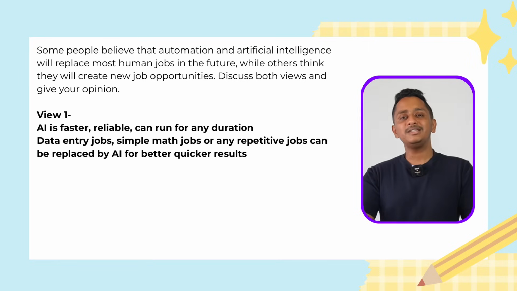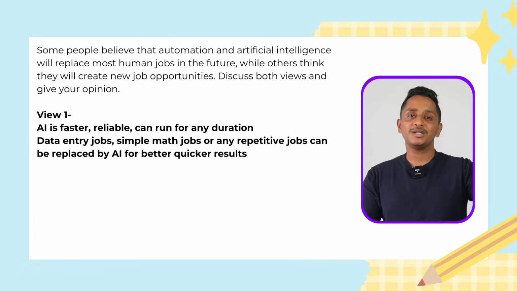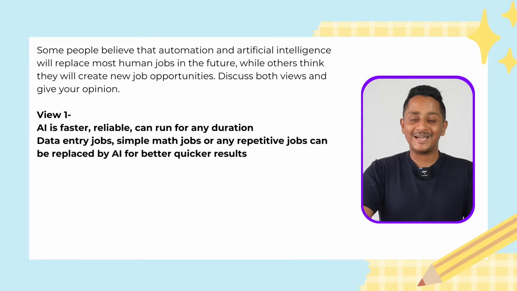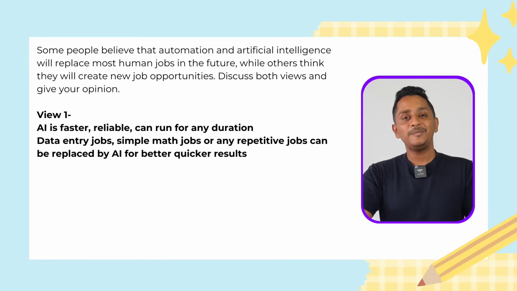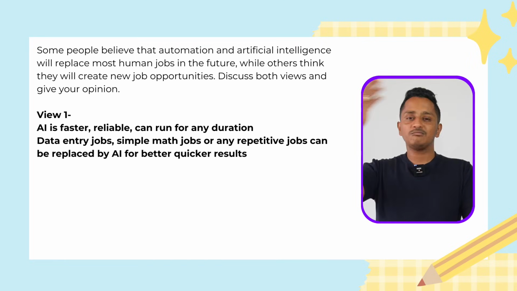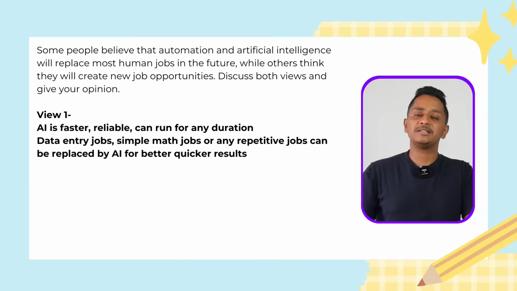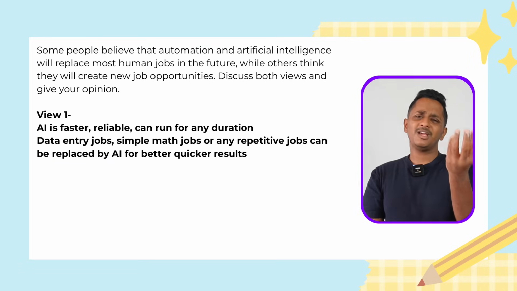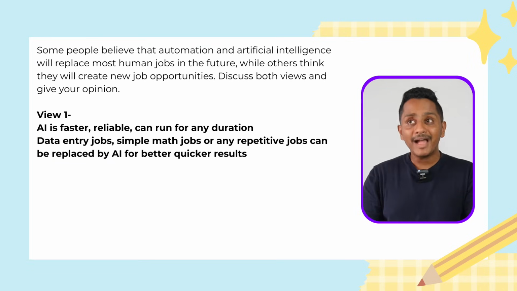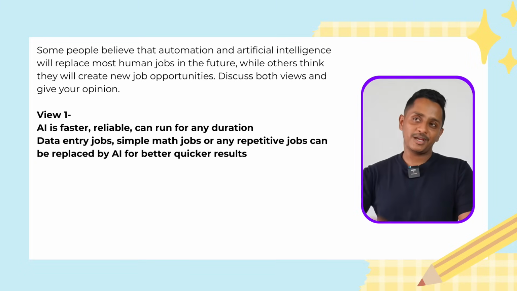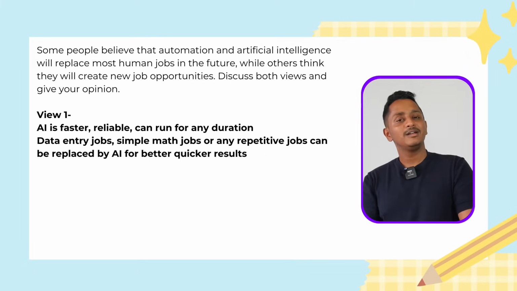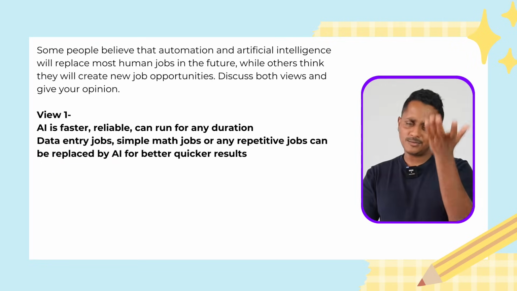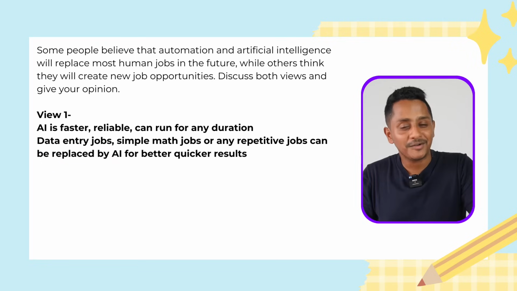Artificial intelligence is full cheap. 30,000 Indian rupees I need to pay someone, whereas this is just a subscription of ChatGPT, done and dusted. Cheaper, quicker. It is 100,000 times faster than this lazy person. Third, reliable, accurate. Multiple things are coming into my mind. In that I will take, probably it is faster, and any strenuous activity it can do continuously. I don't have to provide nutrition to it, no food, nothing. This I will filter it out, and I got it. This is what I'm going to write in the second paragraph.